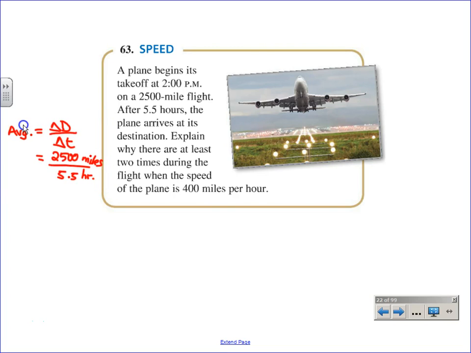This is the first time I don't have one kid who always has their calculator out. 2,500 divided by 5.5, 454.545.